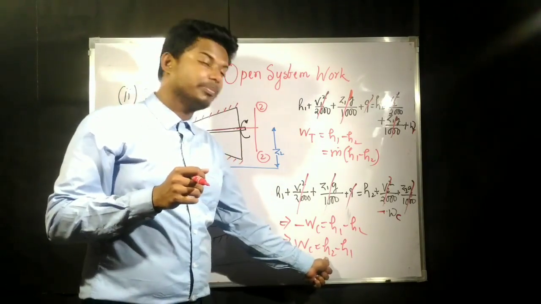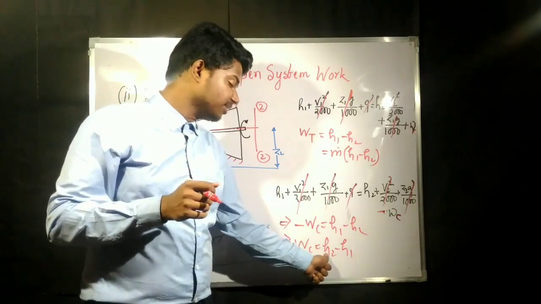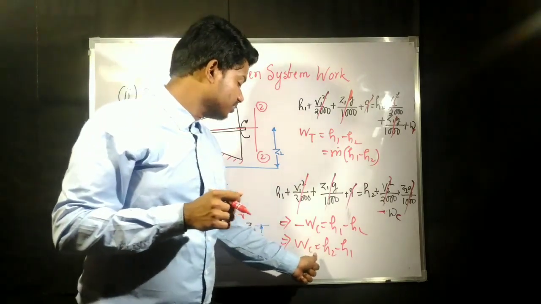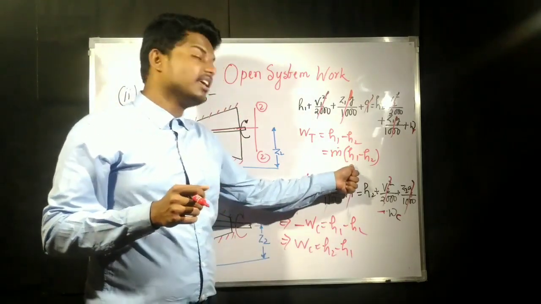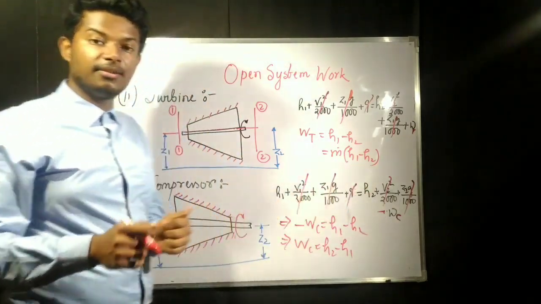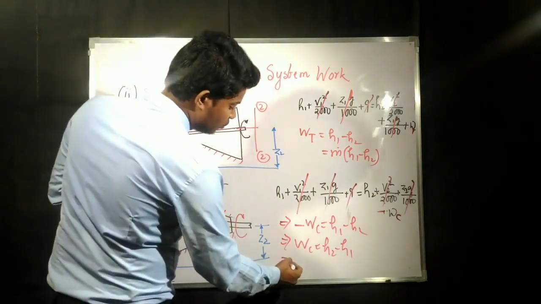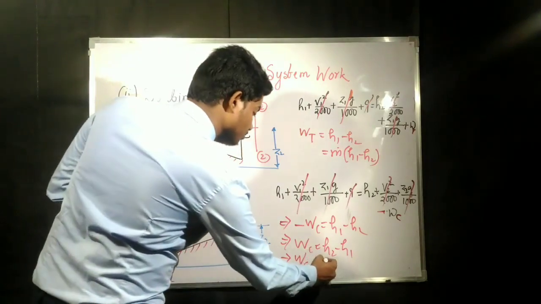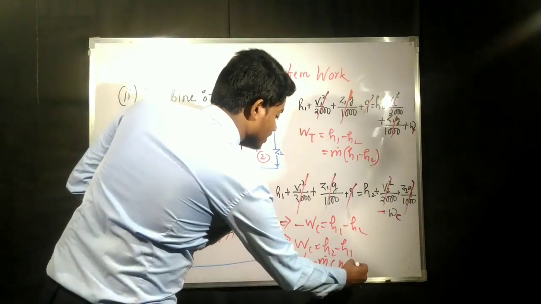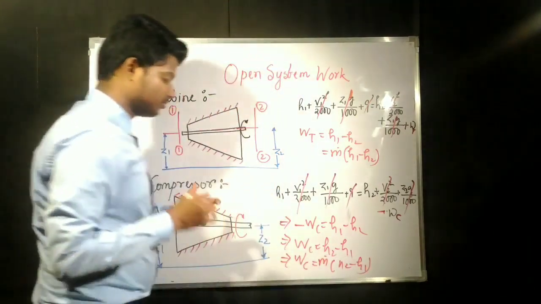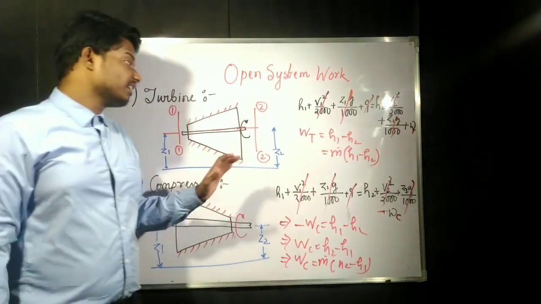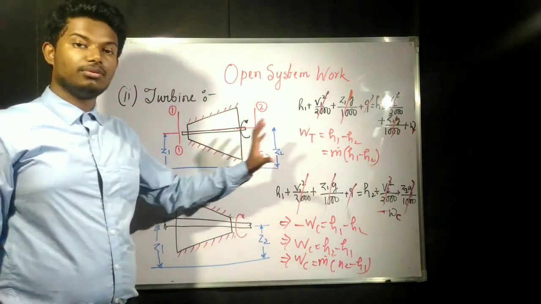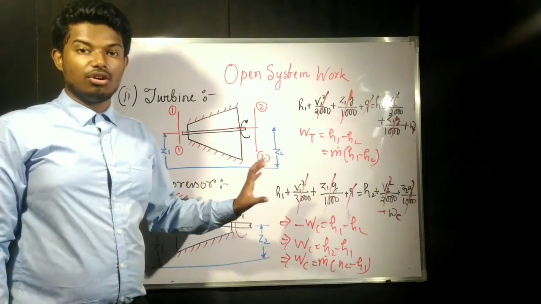So WC is H2 minus H1, whereas in a turbine it is H1 minus H2. The total work needed to compress the air is going to be mass flow rate into H2 minus H1. So this is the analysis of turbine and compressor in terms of steady flow open system.